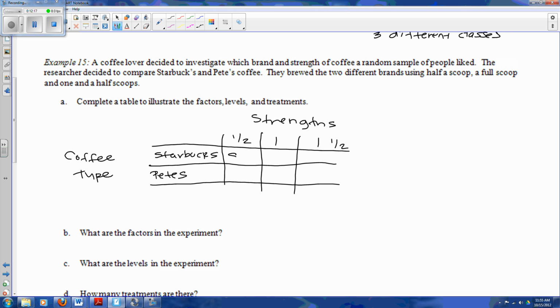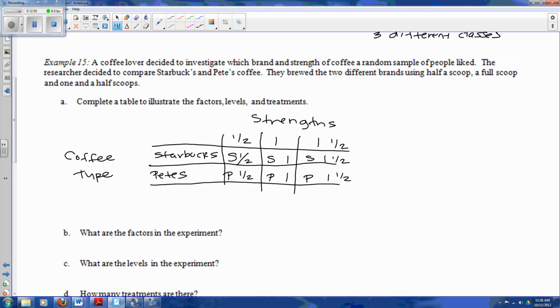So Starbucks with a half a scoop, Starbucks with a full scoop, and Starbucks with 1.5. I do the same thing for Peet's. So Peet's with half a scoop, Peet's with 1 full scoop, and Peet's with 1.5. Okay, so that's just a table to illustrate what we have going on here.